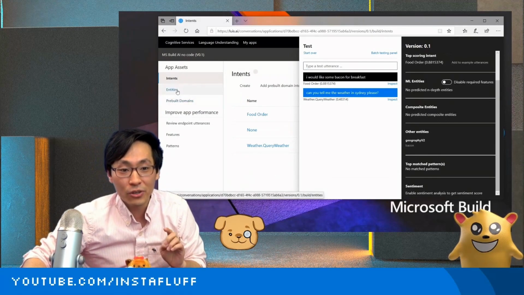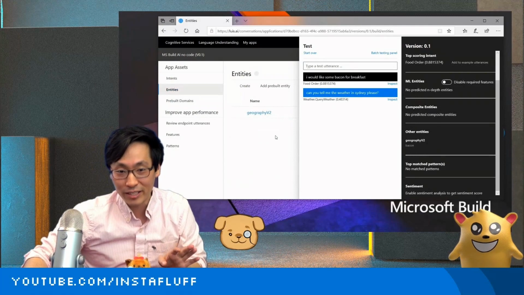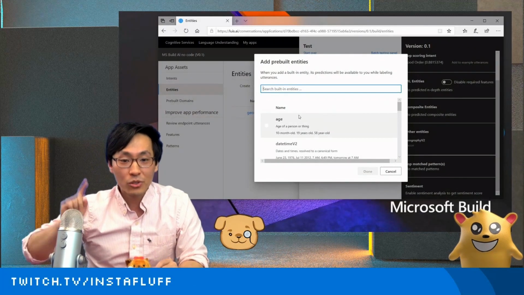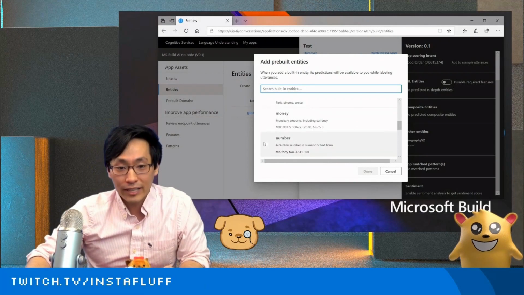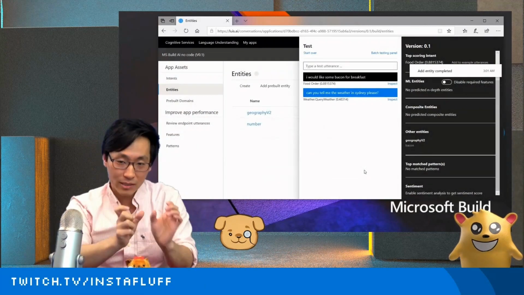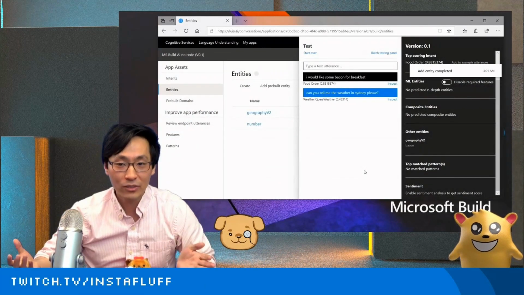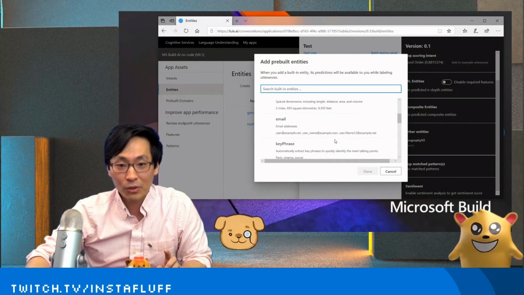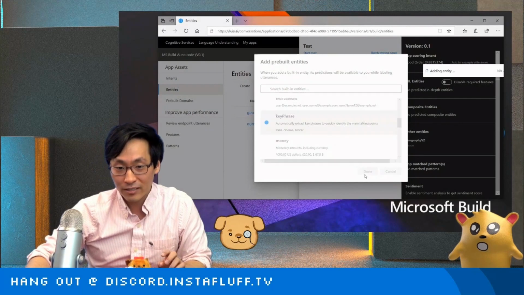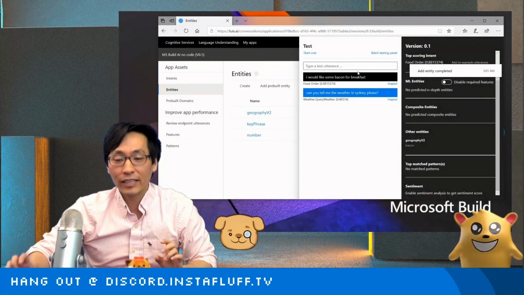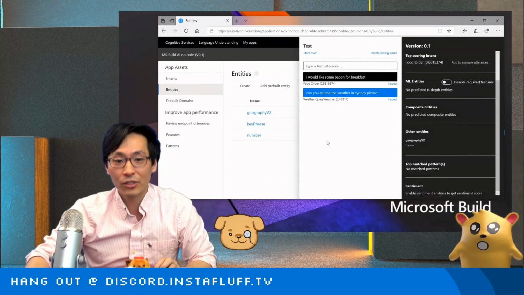And let me show you one other cool thing before we run out of time that you can also do, because I showed you guys what the entities are with the cities, right? And so we built a pre-built entity for cities, but we can do even more. So down here, there's also number, which will recognize when you're talking about specific numbers, like how many bacons or pancakes you want. And then we're going to add a second one for key phrases. So key phrases are kind of like bacon or breakfast or any sort of nouns that might be inside your text that might be very interesting to do.